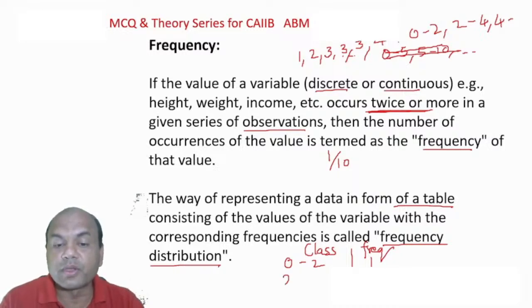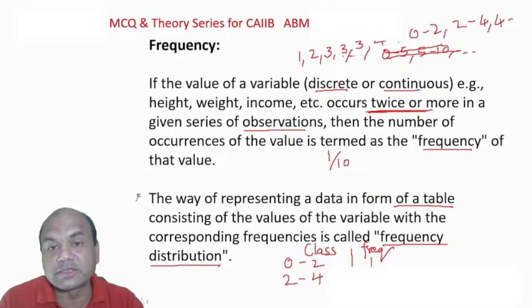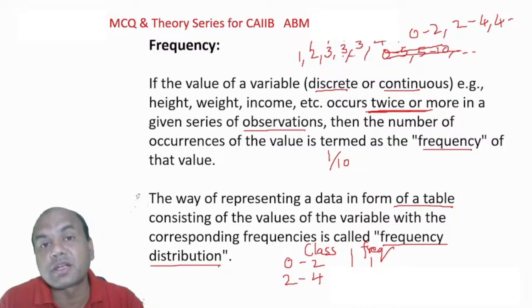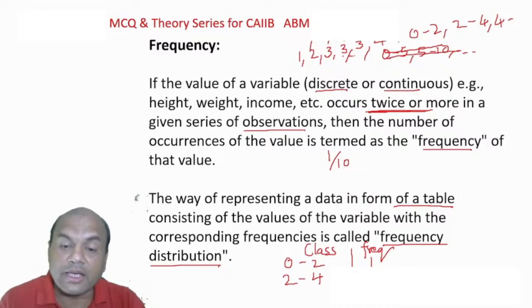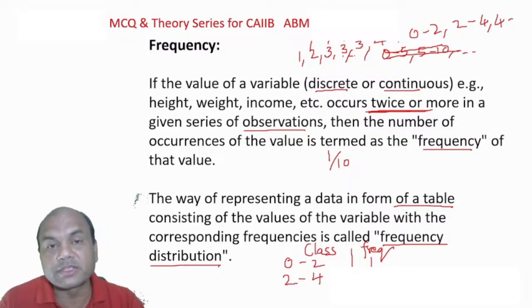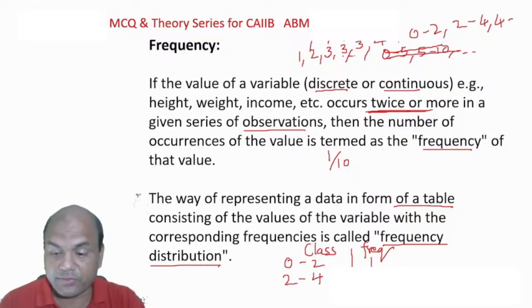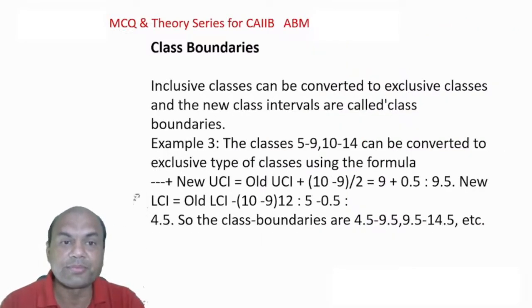2 to 4. Now look at this. Starting from 2 over here, then 3, 3, 3, and now 4 will be there. No, 4 will be in the next class. So this is 4 times, so for 2 to 4 the frequency is 4. This is known as a frequency, and this table is known as a frequency distribution table, in which I arrange it in proper manner. So representing the frequency in form of a table so that it is easily understood.